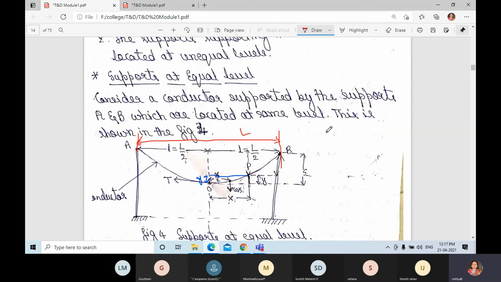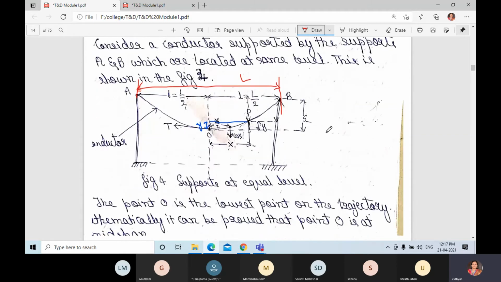They say that O is the mid span. How do you prove it? The point O is the lowest point on the trajectory, and it can be proved that point O is at mid span. If point O is at mid span, then l is equal to capital L by 2. So L is divided into two parts, L by 2 and L by 2.